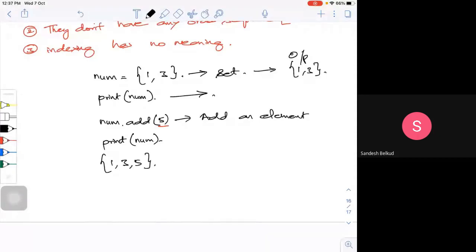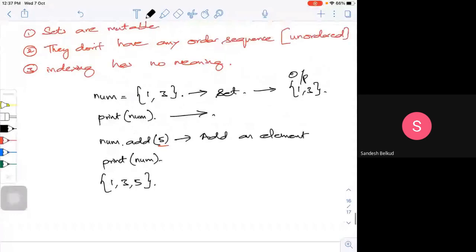Since it's unordered, they don't have any order sequence. Wherever I want, I can define it, and they will arrange themselves.